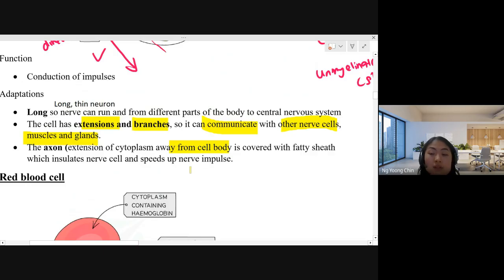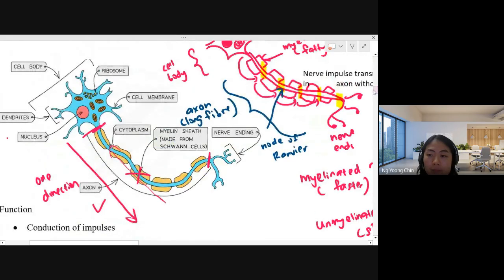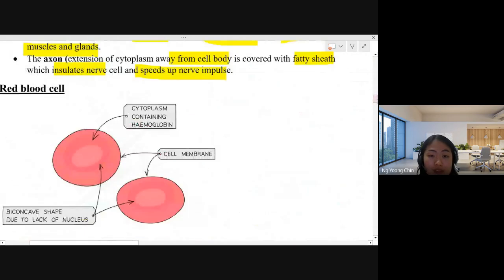It is covered with the fatty sheath, which is the myelin sheath, because the myelin sheath is made from fat. It helps to insulate the nerve cell to increase the speed of nerve impulse transmission. So this is the function, to speed up the nerve impulse. Okay, do you have any questions? No, right? Okay, I'll continue.